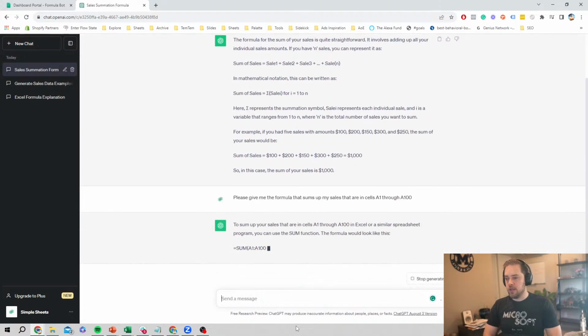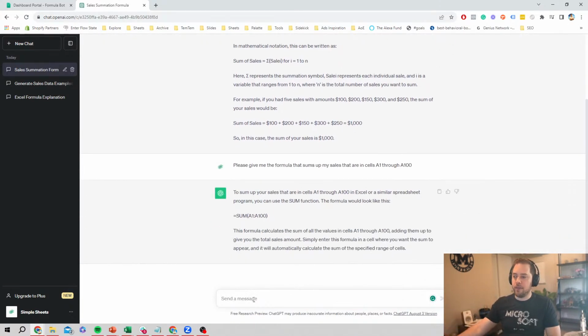And you'll see now, instead of it giving me all this math and everything, it's giving me an actual formula that I can use inside of my spreadsheet. That's where I have changed the way I've asked my prompt and the way I've engineered my prompt with ChatGPT to get me the results that I'm looking for. And this goes back to that context is king that we've been talking about before, where you've got to give it the context of where that data is in my spreadsheet.